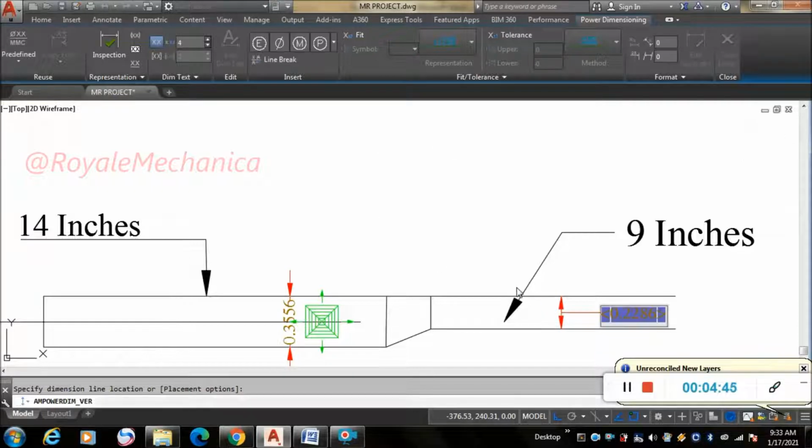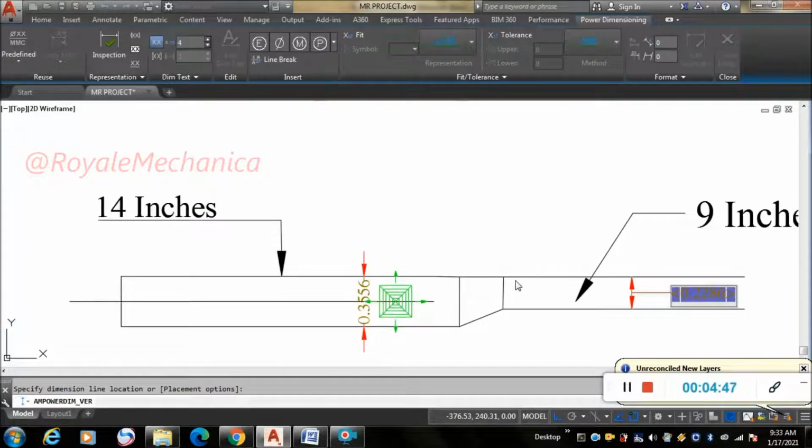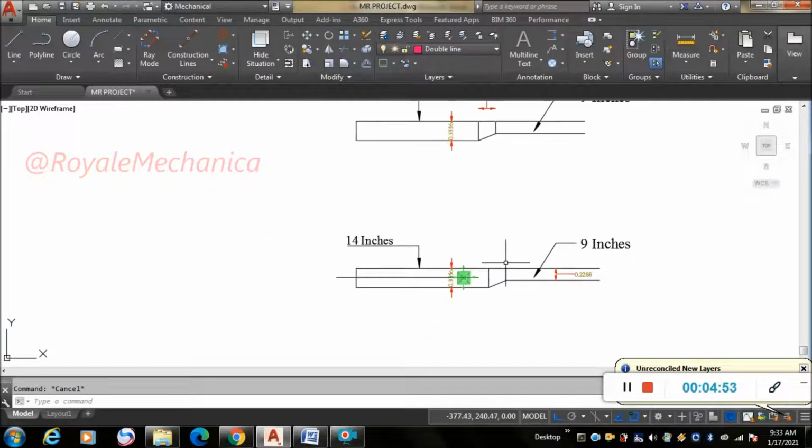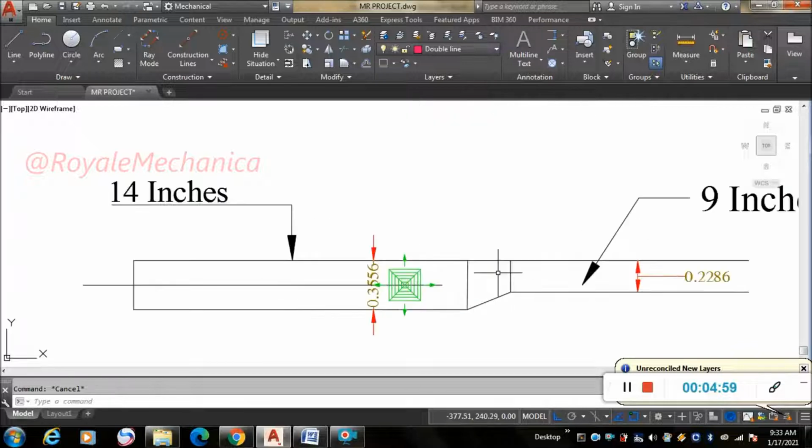So in this way you have to create the eccentric reducer. My another video regarding concentric reducer is there on my YouTube channel. You can see it.